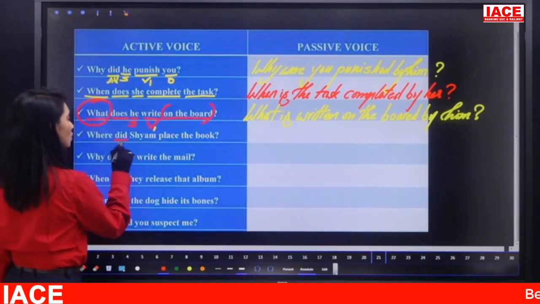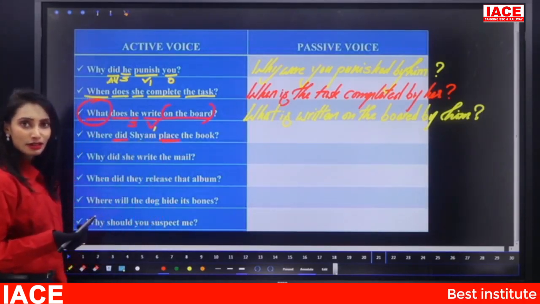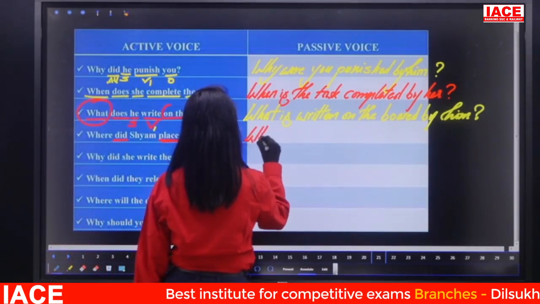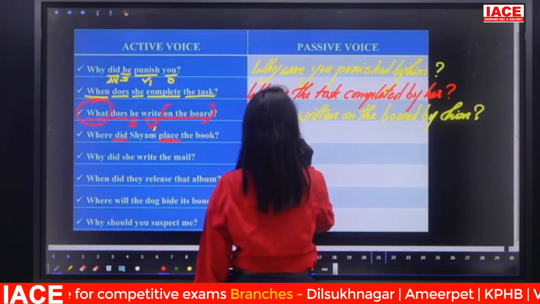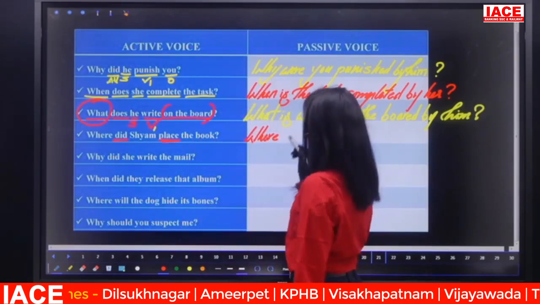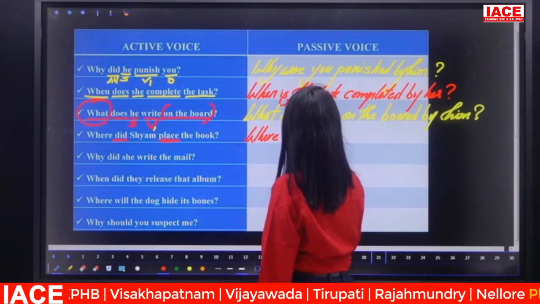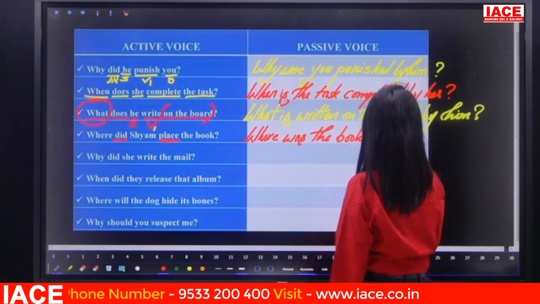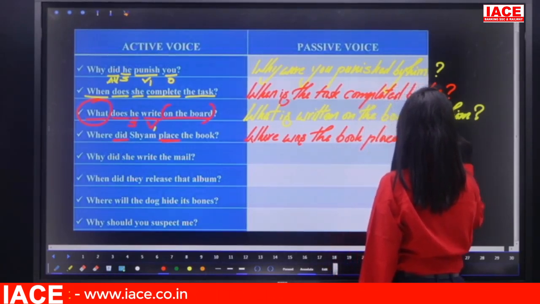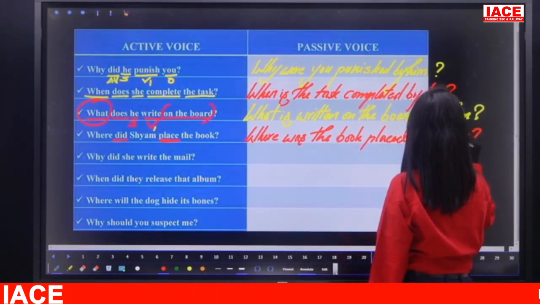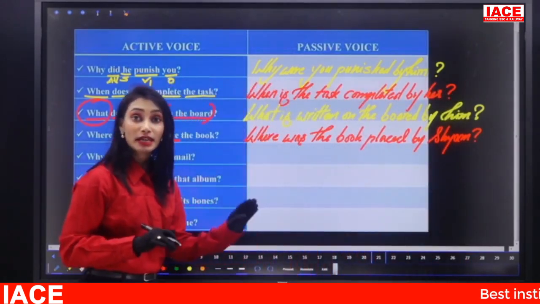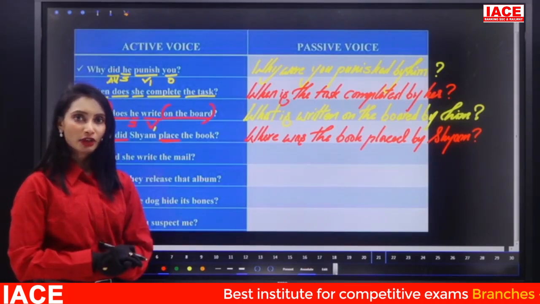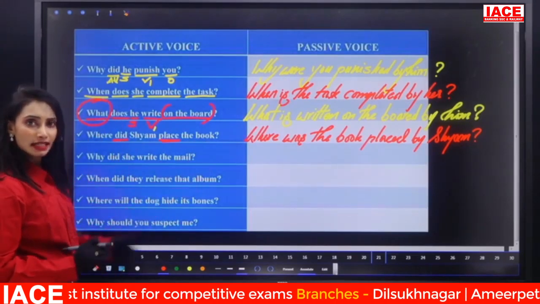Now look at this one. Where did Shyam place the book? Did plus V1. Simple past. So convert this one. Shyam is the subject, the book is the object. We have subject, verb and object. So where is a question word. Okay. And is book singular or plural? The book is singular. So was the book placed by Shyam? Where was the book placed by Shyam? Question mark. The question mark should be kept because here there is no change in the sentence. Interrogative is interrogative only. We are not converting into assertive. So we should maintain that interrogative structure.